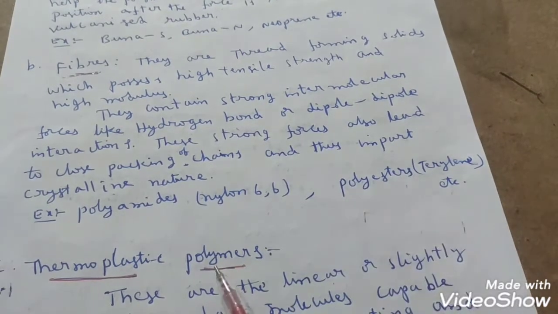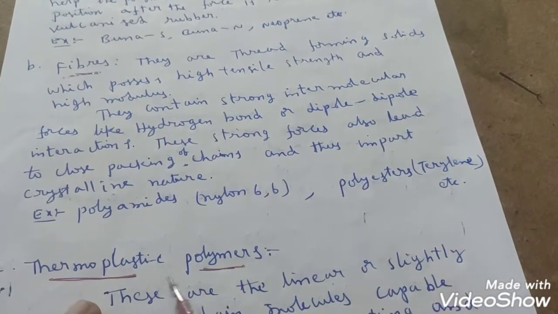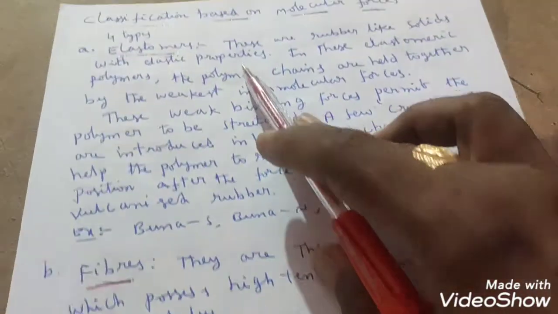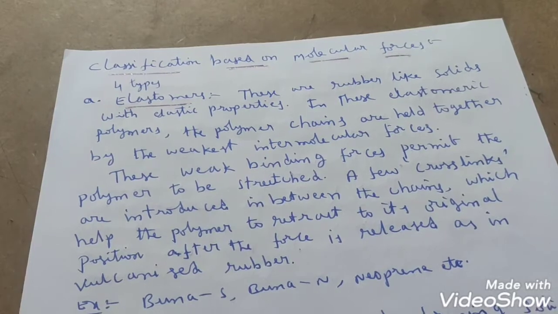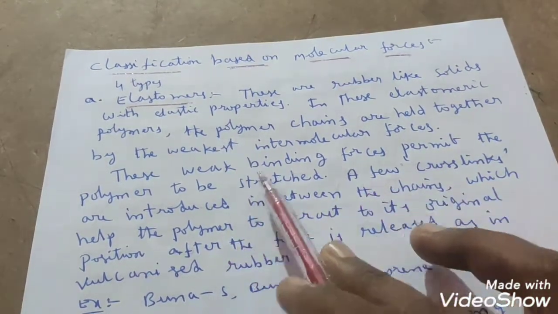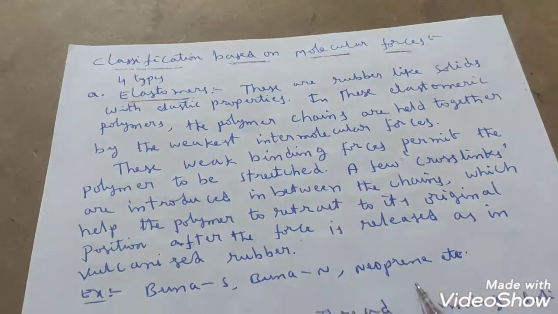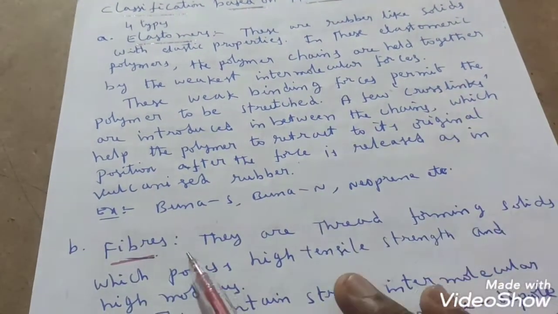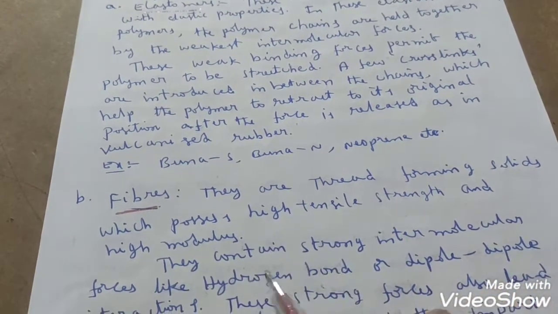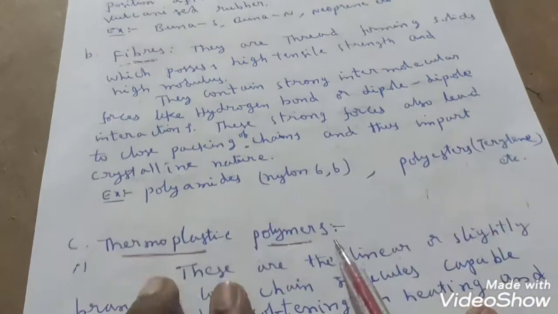Next classification based on molecular force is thermoplastic polymers, students. Elastomers we have seen and fibers also we have seen. Elastomers are rubber-like solids, and weak intermolecular forces are present between the polymer molecules, right? Fibers are thread-like solids which contain strong intermolecular forces.